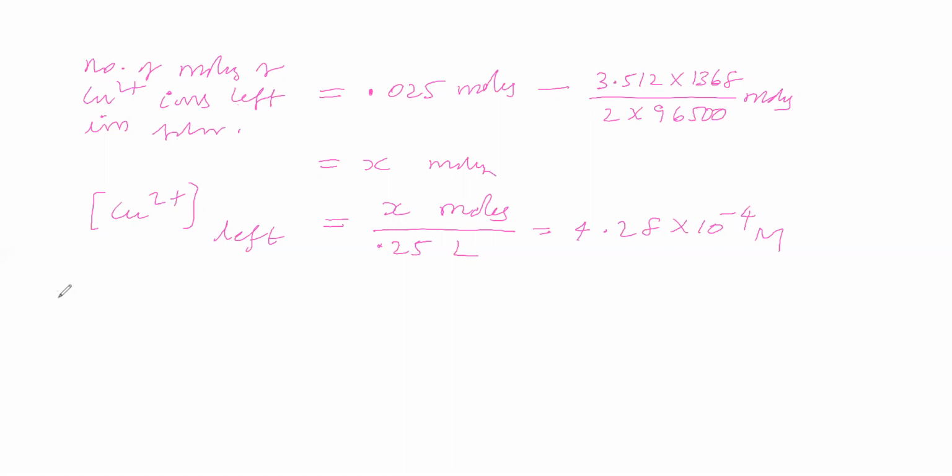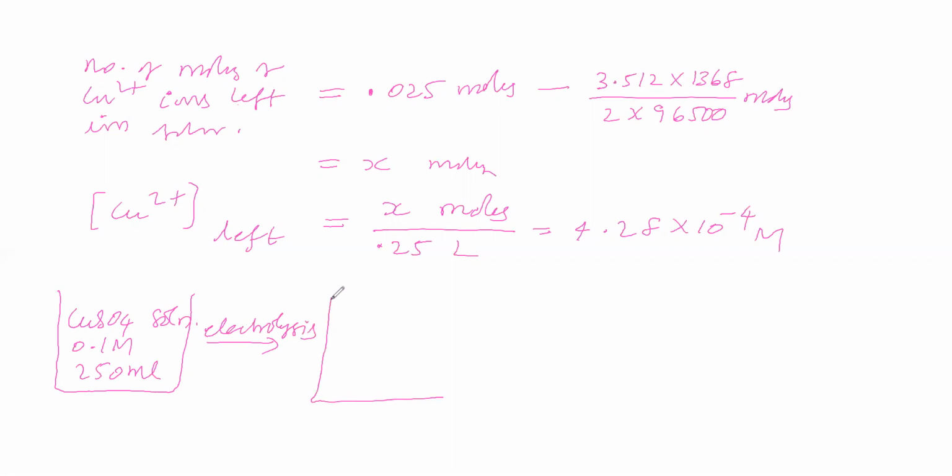Initially we took copper sulfate solution, with concentration 0.1 molar and volume 250 ml, for electrolysis. After electrolysis, we got a resultant solution. In the resultant solution, the copper ion concentration left is 4.28 × 10^-4 molar.